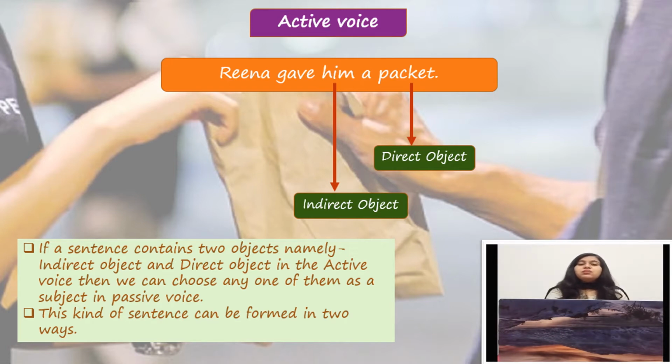Either you can choose a packet as a subject, or you can choose him as a subject. And this kind of sentence can be formed in two ways. Now we see the first way of changing this sentence into passive voice.